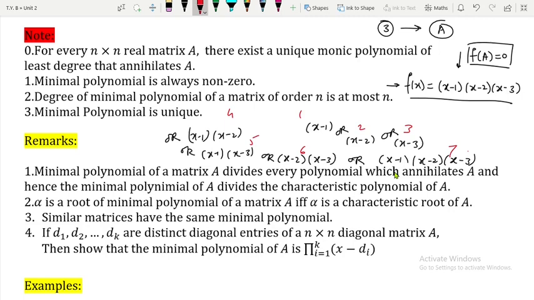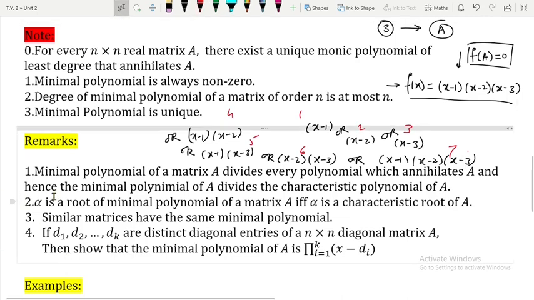I hope you got why we have these 7 possibilities: since the minimal polynomial divides the characteristic polynomial, just pick the factors of the characteristic polynomial and consider all the cases. Now see what the second remark says: alpha is a root of the minimal polynomial of A if and only if alpha is a characteristic root of A, that is, an eigenvalue.